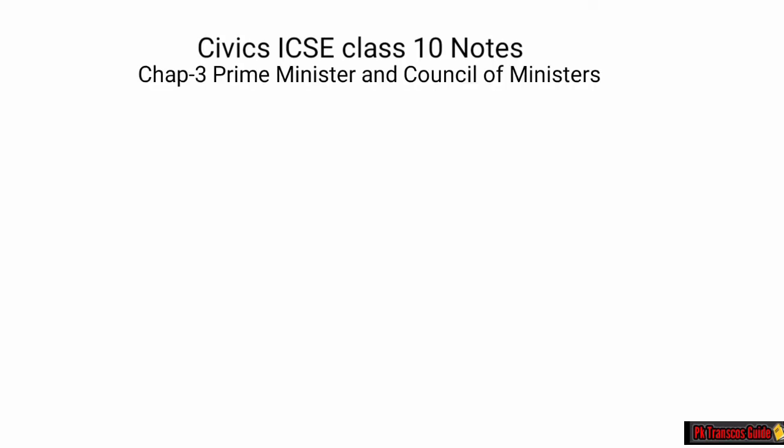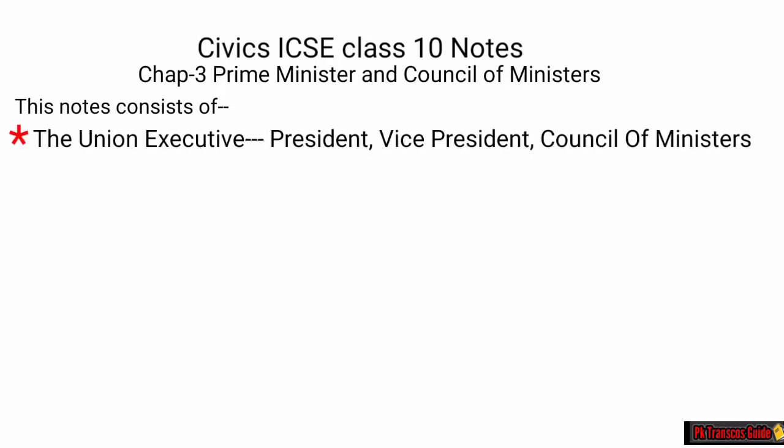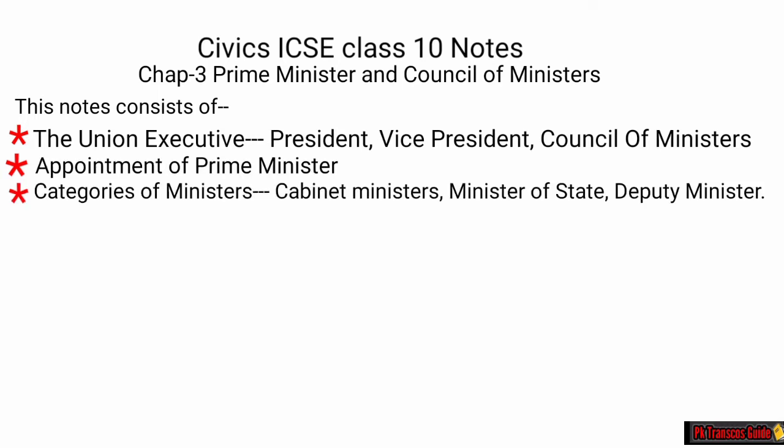Chapter 3: Prime Minister and Council of Ministers. These notes consist of the first point, the Union Executive: President, Vice President, Council of Ministers. Next, appointment of Prime Minister. Next, categories of ministers.